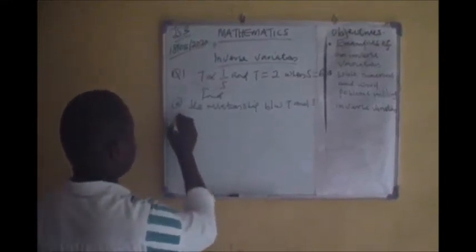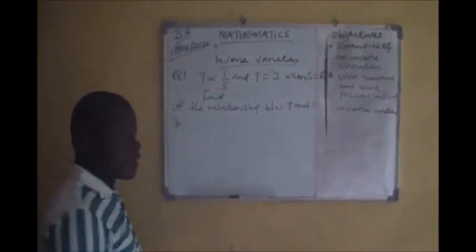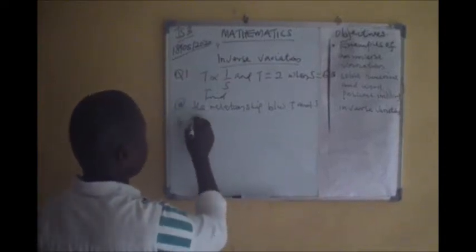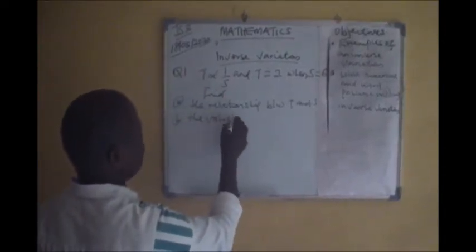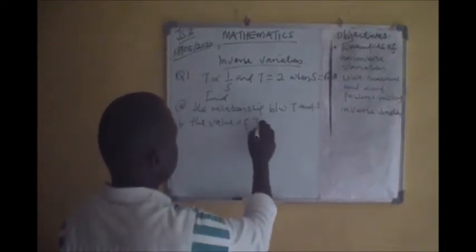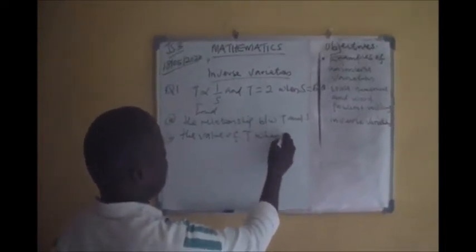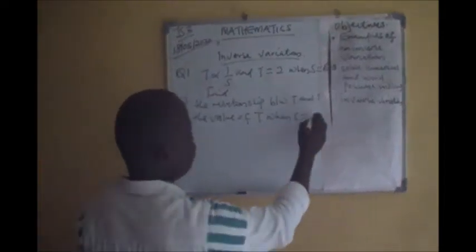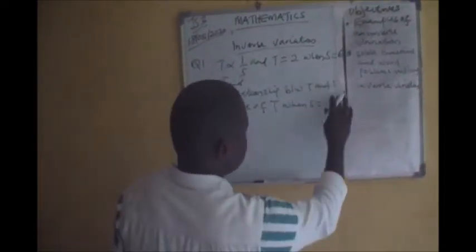The second question could be: find the value of T, given that S is equal to, we can pick 90.